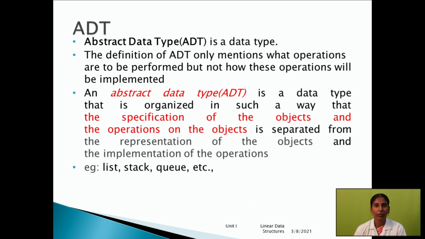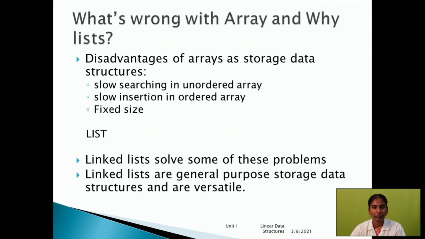Okay, that's why we are using ADT. So what is the disadvantage of array? Then why are we going to list operation? Here in array, the data is stored randomly or sequentially.